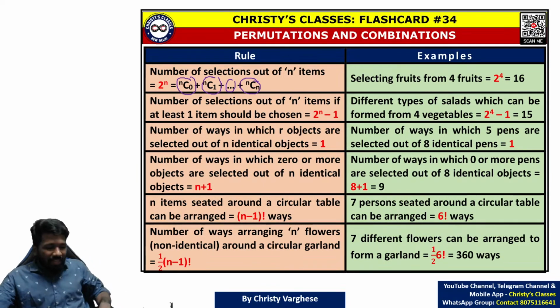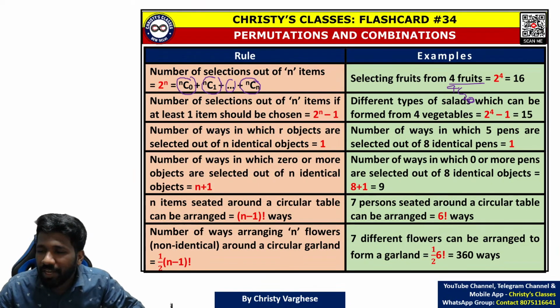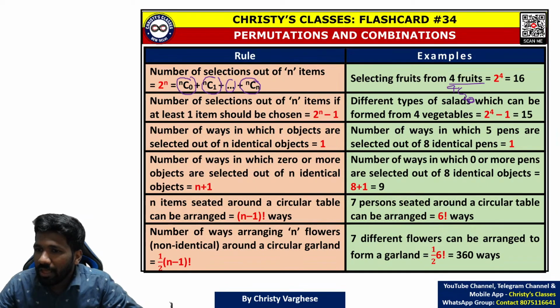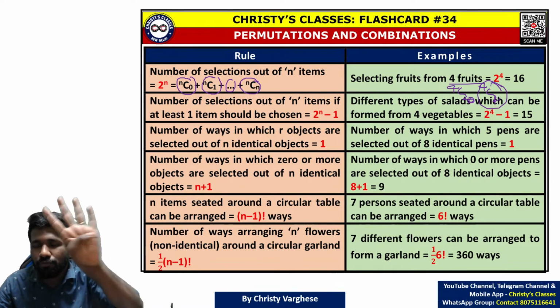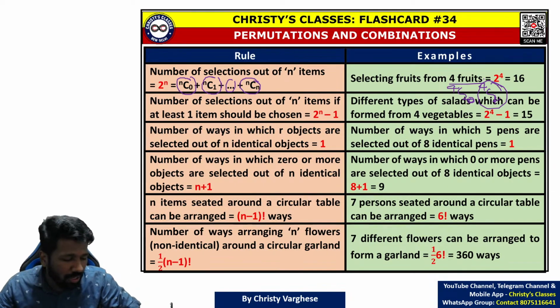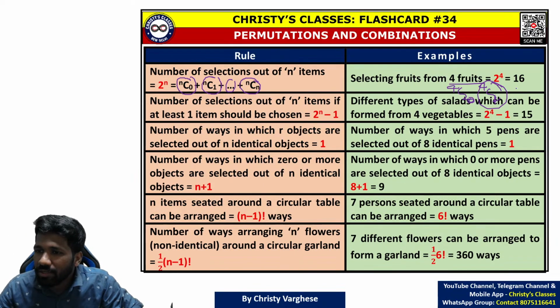0 fruit can be selected in 4C0 ways if 4 fruits are there, like apple, orange, pineapple, grapes. 0 fruits means not selecting any of the fruits. There is only one way to do that. 1 fruit can be selected in 4C1 ways. 4C1 is 4: apple only, orange only, grapes only, pineapple only.